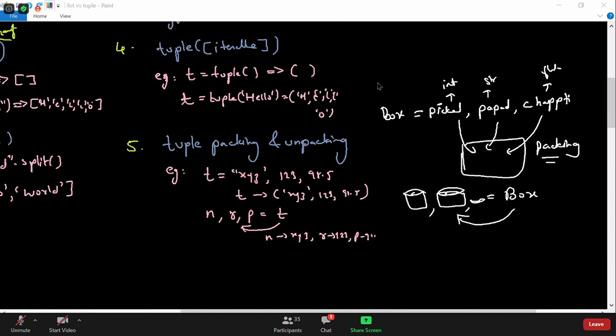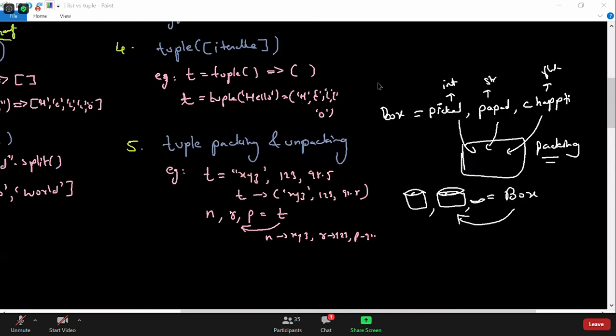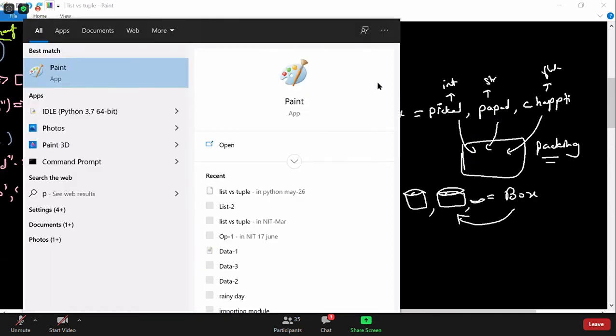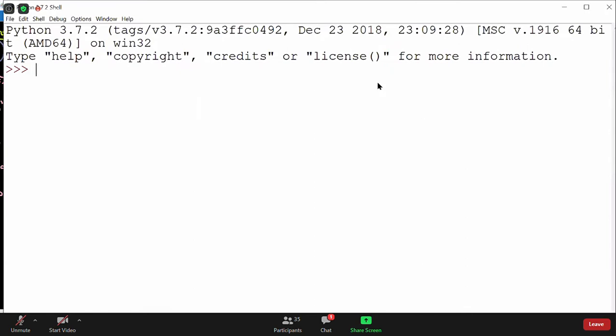In list packing and unpacking, generally people don't use them, but let's see whether it is available or not. Suppose I have a list of elements, L is equal to 1, 2, 3, 4.